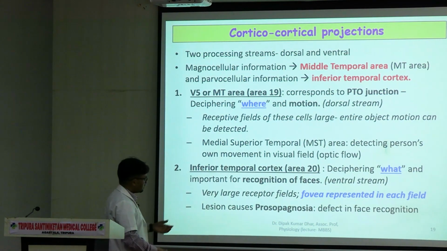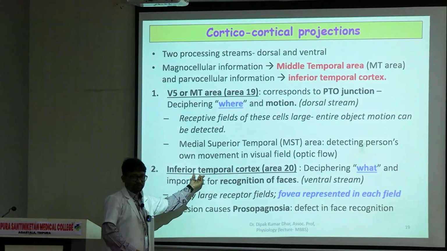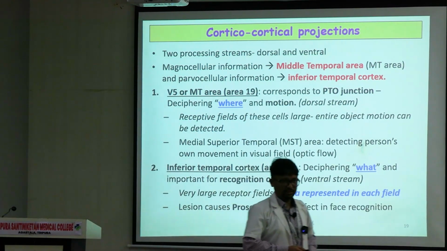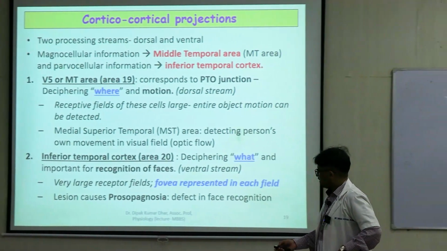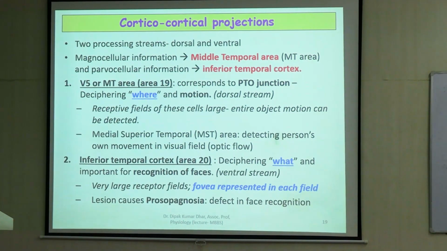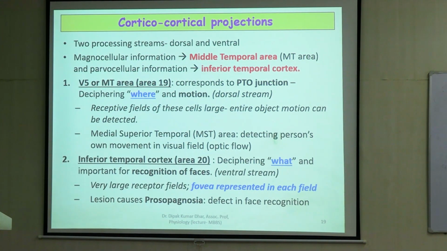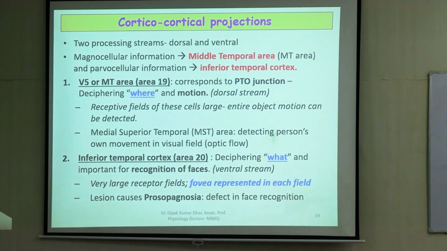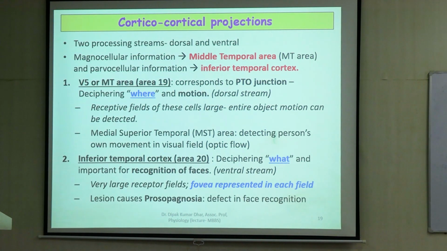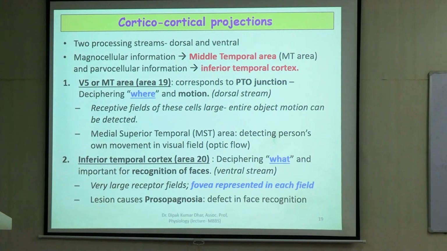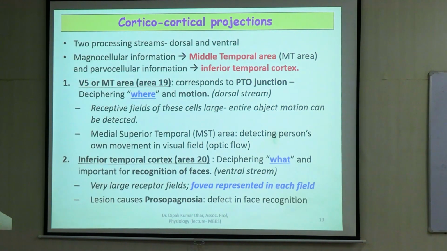The second stream goes to the inferior temporal cortex, the inferior pole of the temporal lobe, area number 20. This is called the what stream, and this information is important for recognizing objects and faces. So these are cortico-cortical projections. If you get the visual pathway as a long question, and if you want very good marks, then you should at least mention that there are two additional cortices after this, and this is what happens finally. This is where the processing ends.